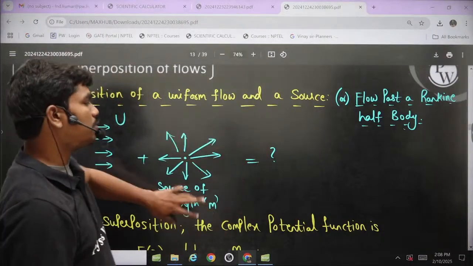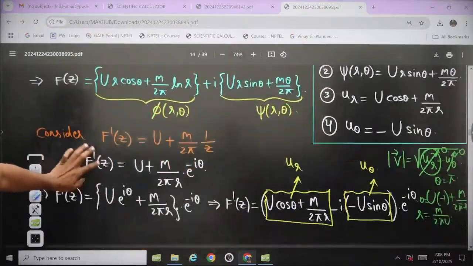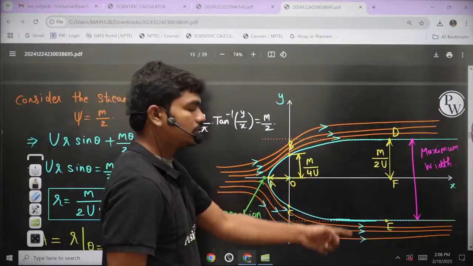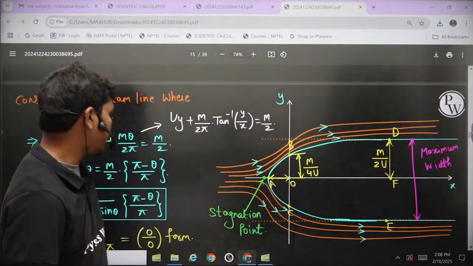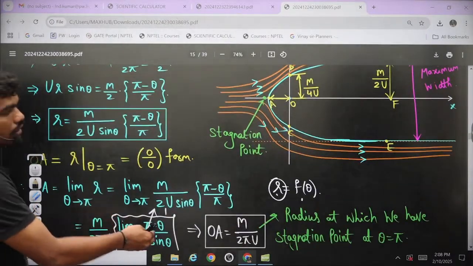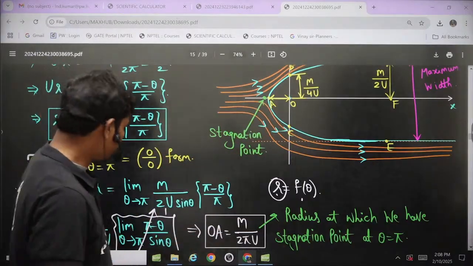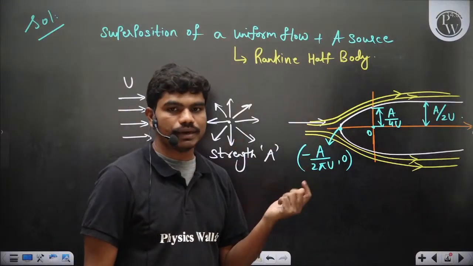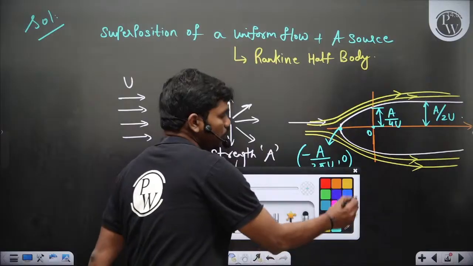So flow past a Rankine half body, this is the superposition, and this is the complex potential function, which if you simplify, a simple analysis gives you this streamline. This blue one is the streamline corresponding to psi equal to 0. We calculate the stagnation point using some simple understanding of the limit, and this point comes out to be m by 2 pi u. So this length OA is going to be m by 2 pi u, or a by 2 pi u, whatever, and this has only one stagnation point. Okay, and the stagnation point is here.